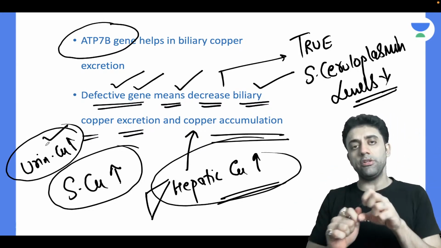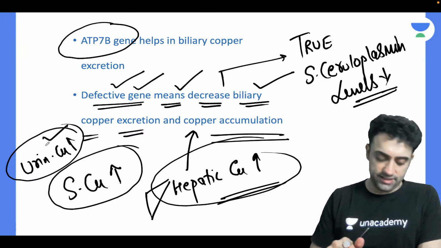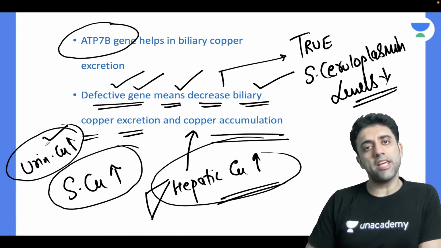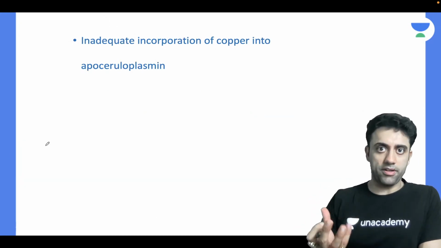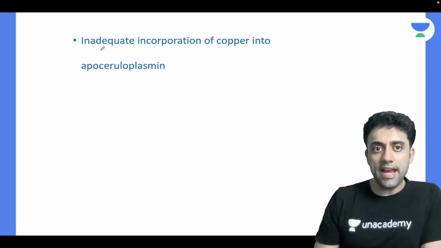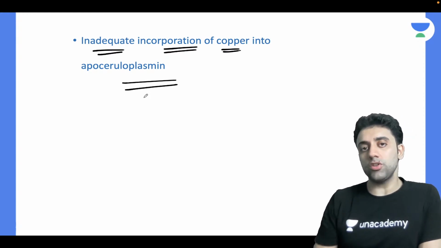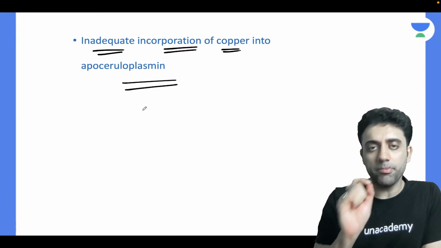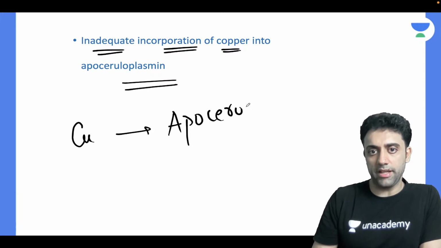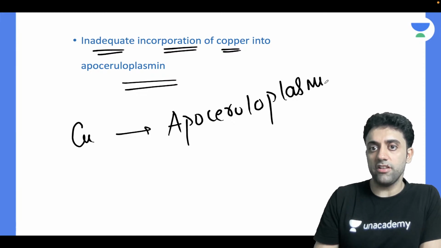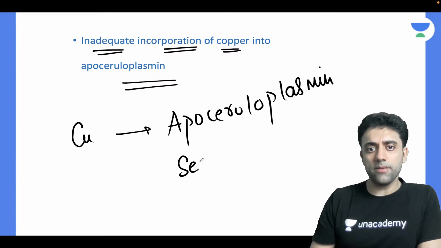Copper is deposited and also excreted, but serum ceruloplasmin levels decrease. Why does serum ceruloplasmin level decrease? Because when there is a defective gene, there is inadequate incorporation of copper into apoceruloplasmin. In simple words, copper is not able to get converted into apoceruloplasmin, that is, serum ceruloplasmin.